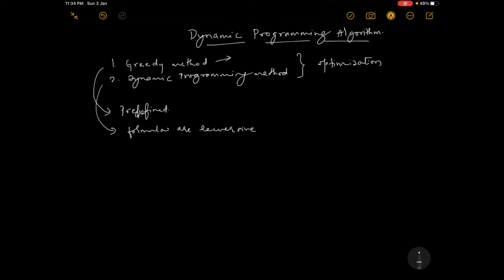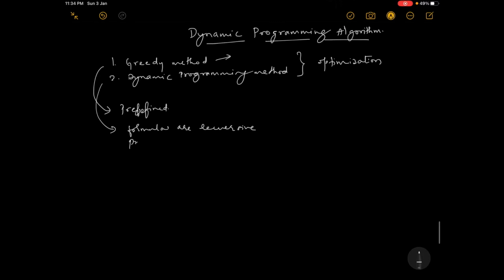We'll see with an example. And it follows the principle of optimality. Optimality means the problem can be solved by a sequence of decisions to get the optimal solution.